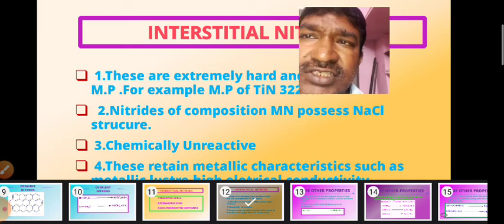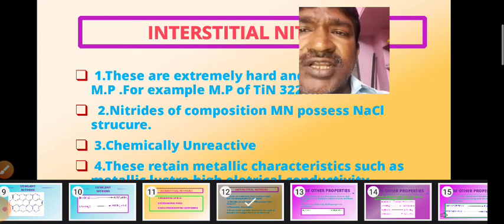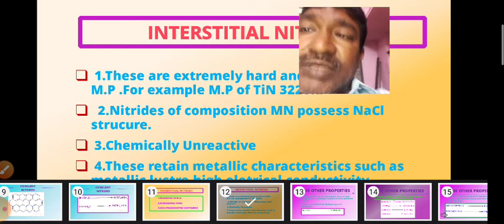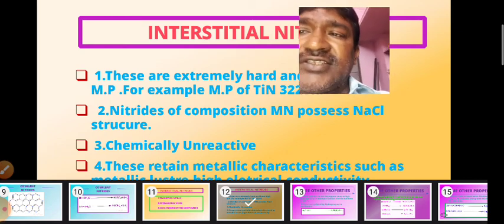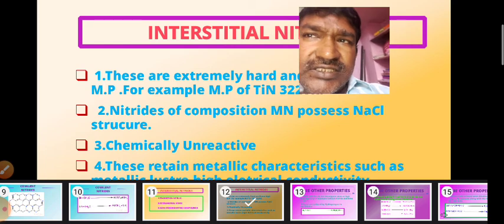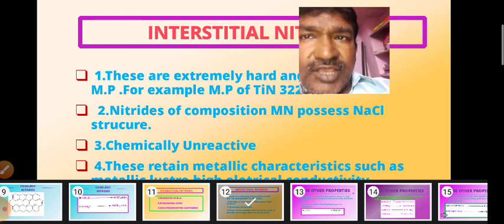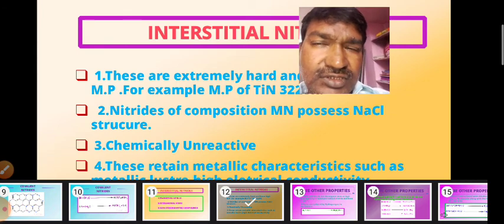Even though it is an interstitial compound, it possesses the NaCl structure. Some metal nitrides possess the NaCl structure, and these are chemically unreactive.